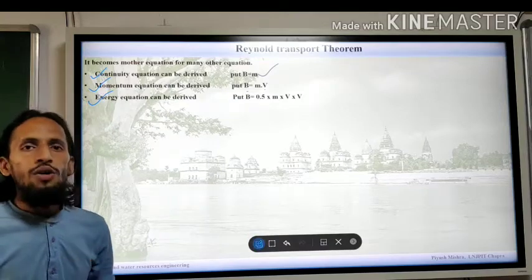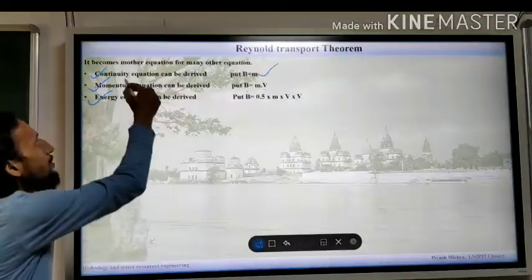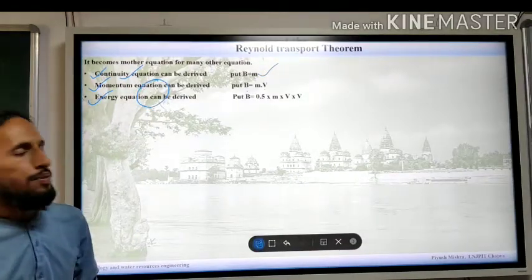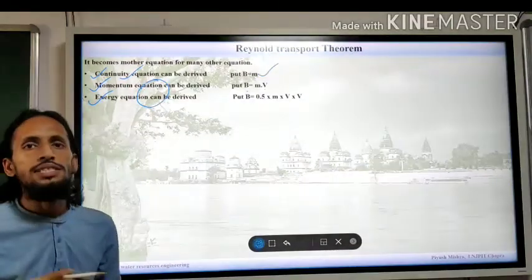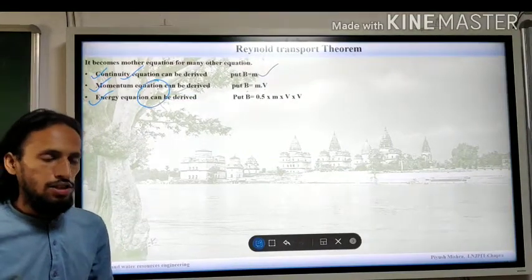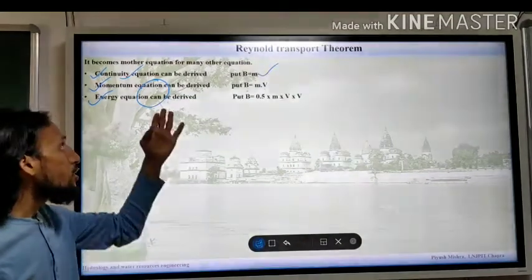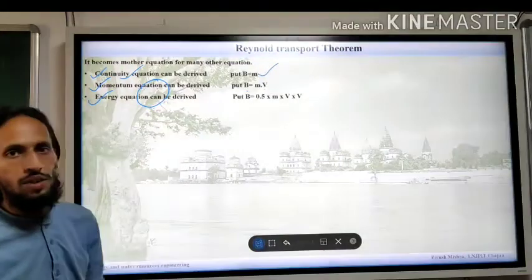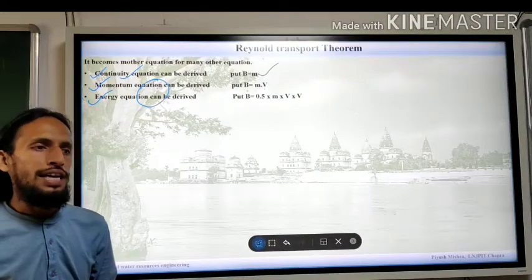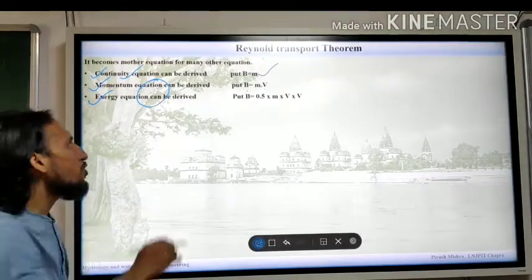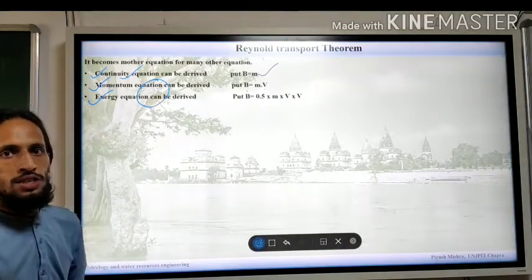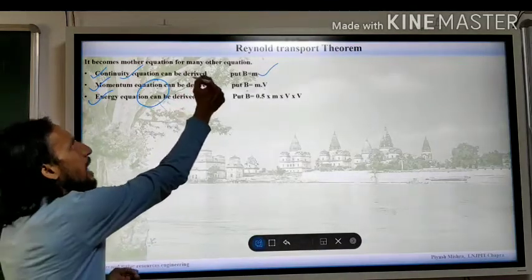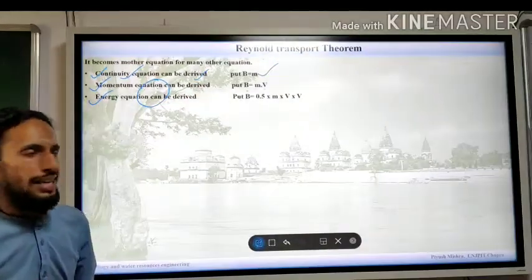For now, we are going to derive the continuity equation. The other two equations you can try by yourself, because these are not in your syllabus right now in hydrology. But their use will be there, and other equations will be derived based on them only. So as an assignment, or as miscellaneous work, you can derive them. Let's try to derive the first equation.